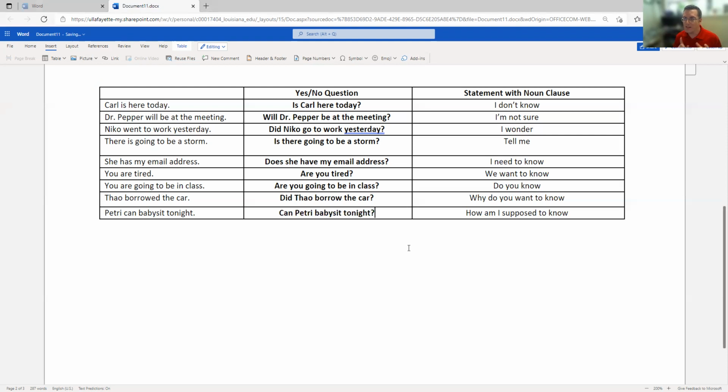So that's how we form questions in English. Remember, the modals, like can or will, move to the front of the subject. Or the auxiliaries, like do, does, did, will be put in front of the subject. If it's a to be verb, the to be verb is, are, was, were, will move to the front of the subject. So we have this flipping going on. Now you have the question.